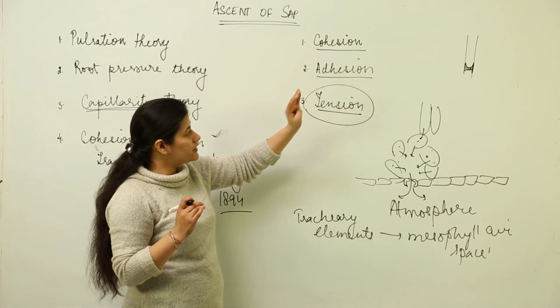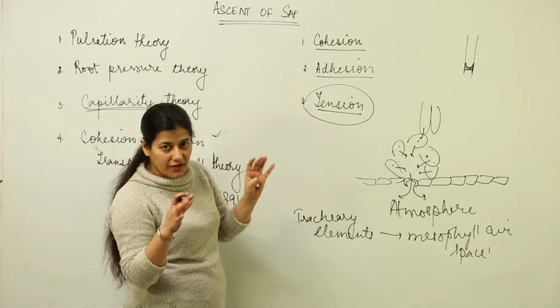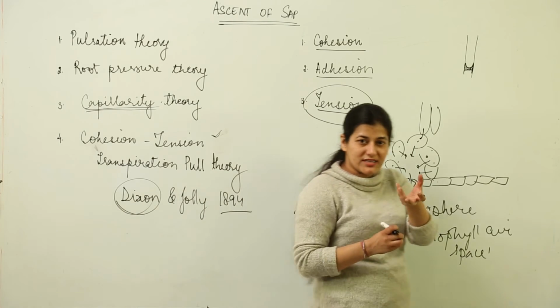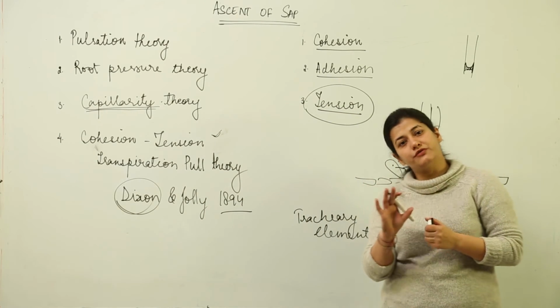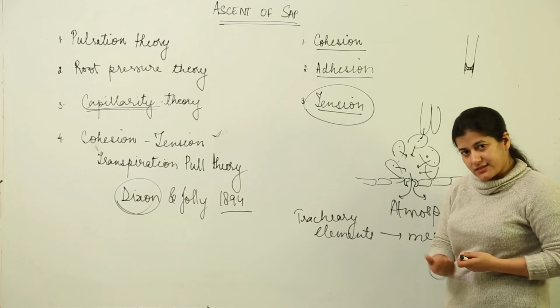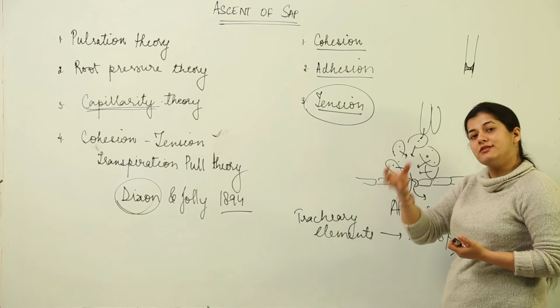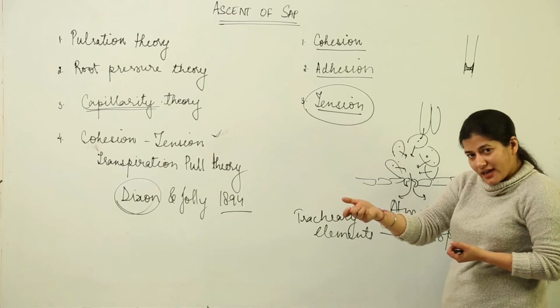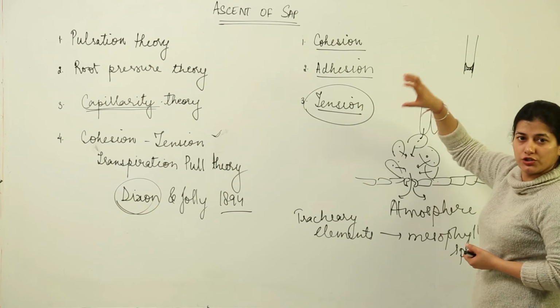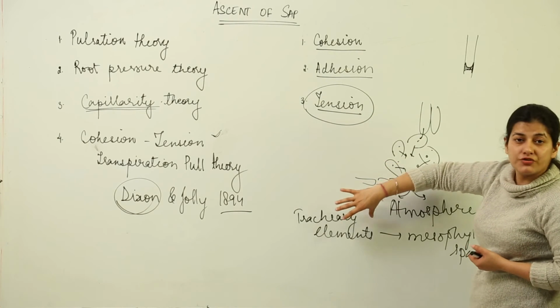So I'm going to repeat it. You can just imagine it in terms of anatomy of the plant, that because the water is being involved, water is absorbed from the root, a little bit of root pressure is there, the water gets absorbed by the root cells due to the osmolarity differences between the cells. Once it has been absorbed, there is a continuous tension column that is formed between the tracheary elements.